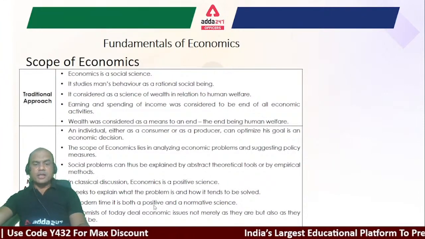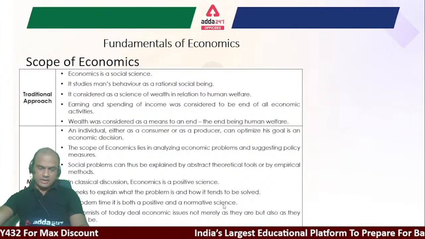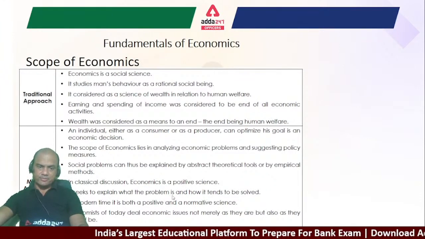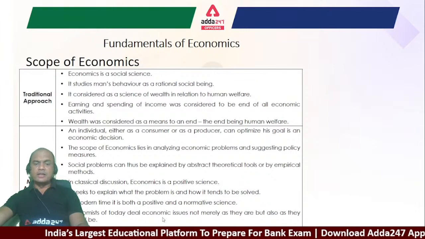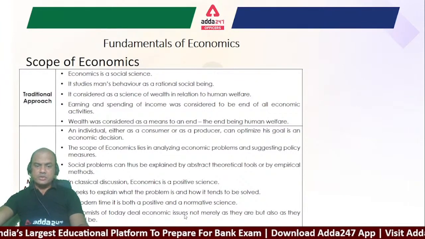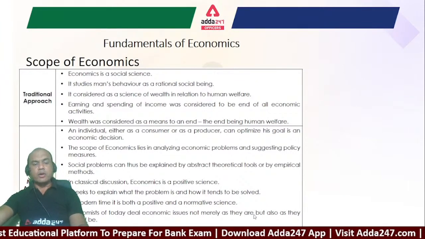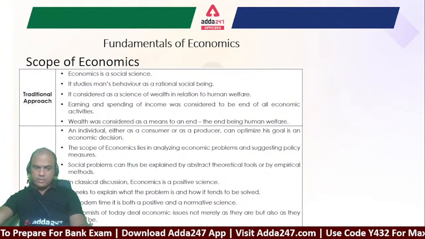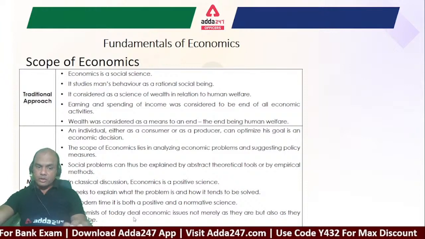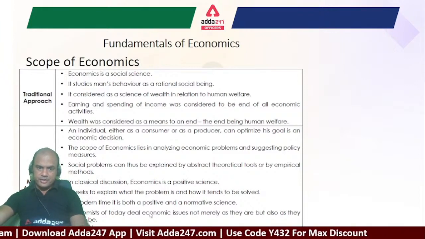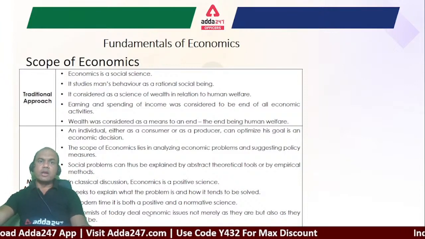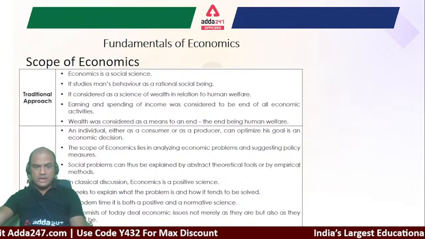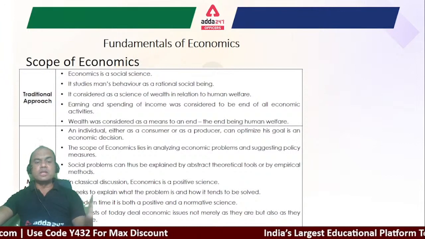In modern times, it is both a positive and normative science. Economics of today deals with economic issues not merely as they are, but also as how they should be. Here in the modern approach, whenever I get a problem in economics, it's not only what the problem is, but how it should be, so that it is for the benefit of the total society.